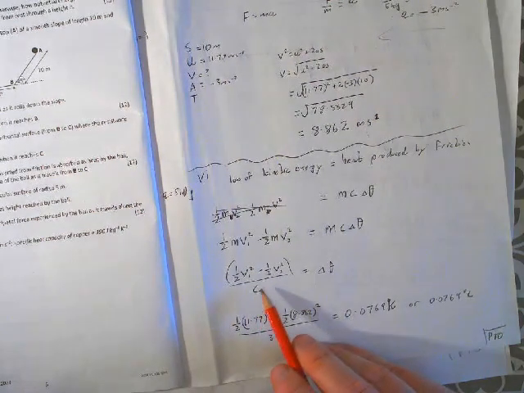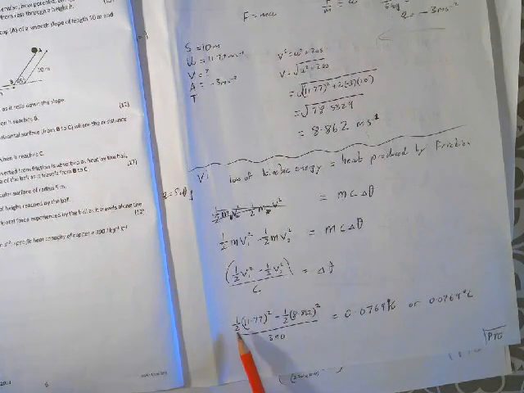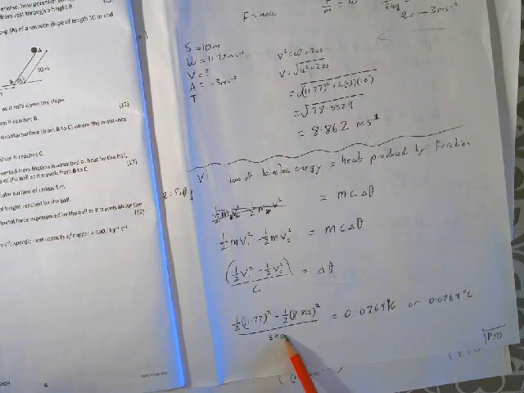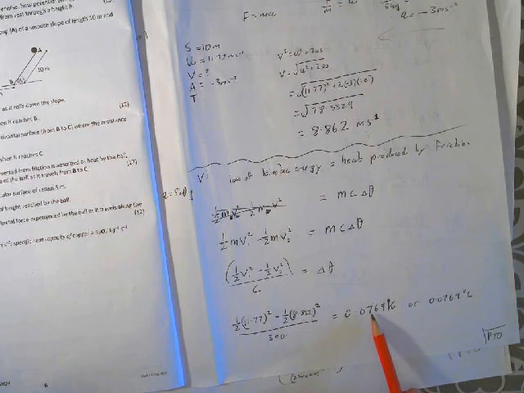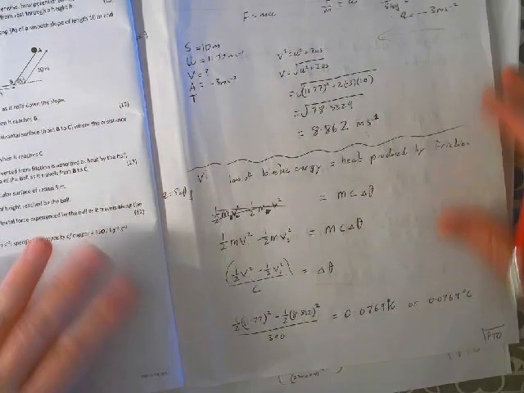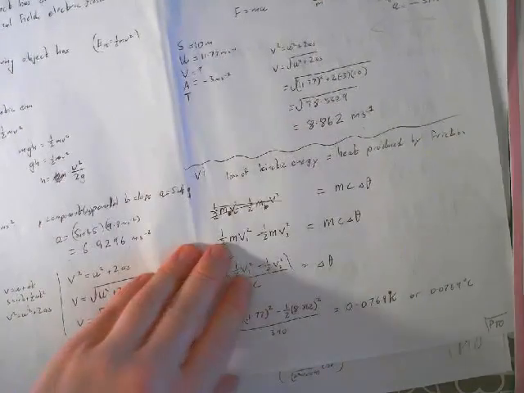So half v squared minus half of the final, the change in kinetic energy, beg your pardon, divided by the heat capacity. Plug in the numbers, half of 11.77, that was our initial velocity, squared, minus half of 8.862 squared. This gives us the change divided by the heat capacity of copper, which I think the ball is made from, gives us 0.0769 Kelvin, or 0.0769 degrees Celsius, because it's a change in temperature we're looking for here, and that's the change.